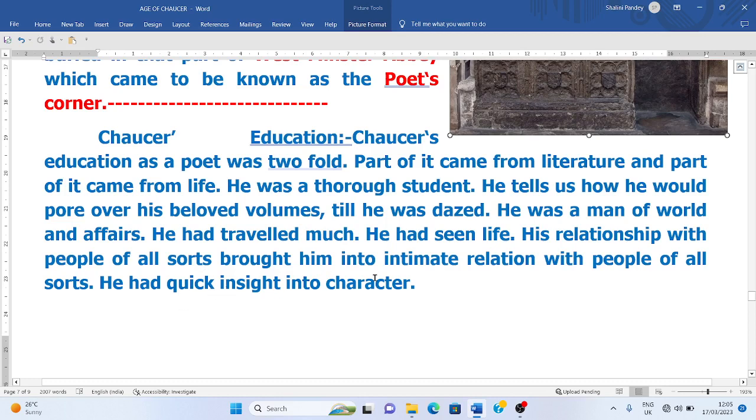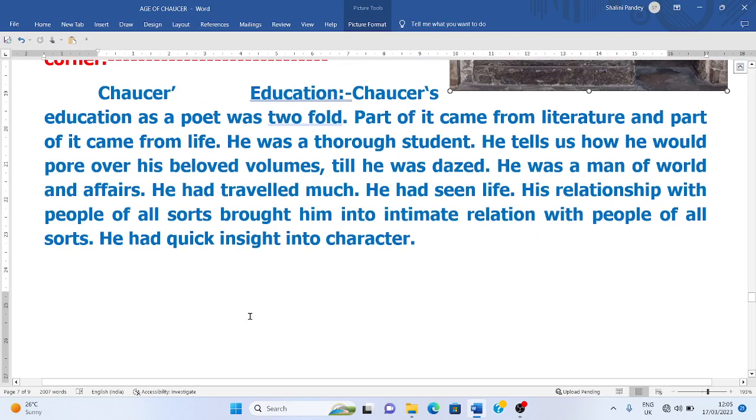Now he had traveled much, and he gained a lot of knowledge out of that, and he had seen life. He had first-hand experience of life, and his relationship with people of all sorts brought him into intimate relations with them. He had quick insight into character.